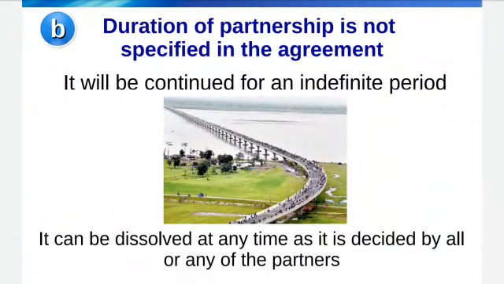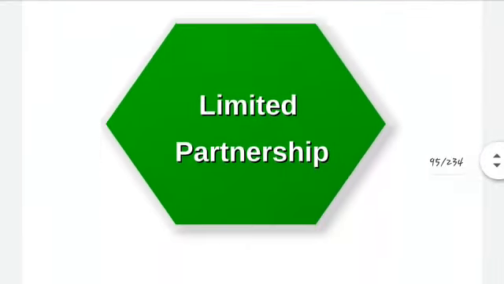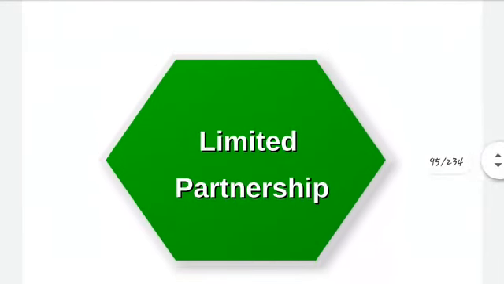Here the time duration is not decided. They are coming together on their will. It does not have any definite period. They come together with a view to establish a business, and that can be ended any time by giving the necessary notice by one or all of the partners. So these two, partnership at will and particular partnership, come under according to aims.